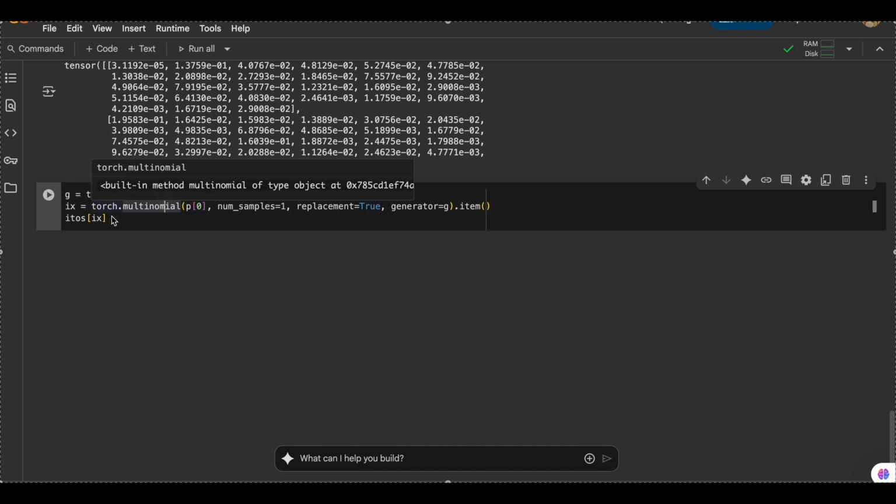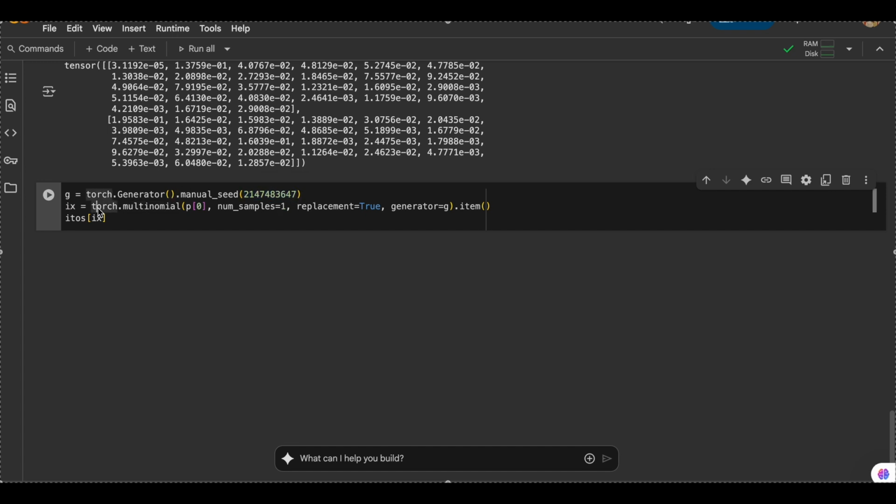Now, what is this doing? This is basically a generator. If you don't include this statement, the program will still run fine. But if you do include it, you are supposed to get the same answers as me, because the randomize function is fixed. This is the manual seed that we input in the randomizer function.